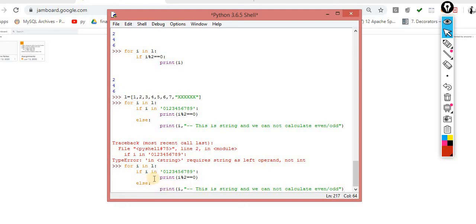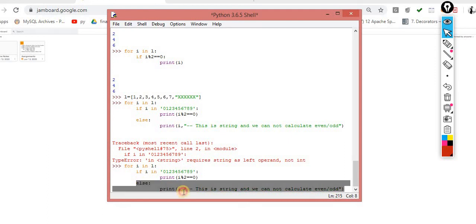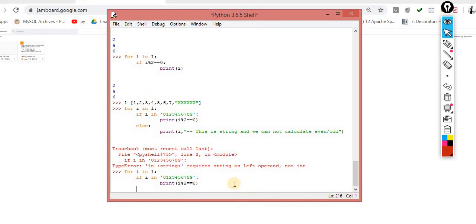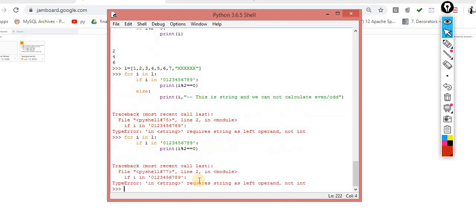Because we have to apply the concept of typecasting over here. It's considering this as an int, and this one is a string, I suppose, but this should work. It requires a string as the left operand, not an int. Let me check, this should work. No problem at all.